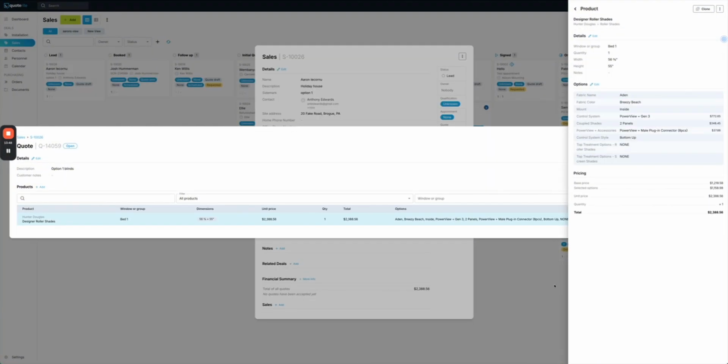So once we've done the product once, what we can do is see the base price, the selected options price, how that works out. We can see everything we've selected here. We could edit both of these if we want, but we can also clone it. So let's say we wanted another one of those.